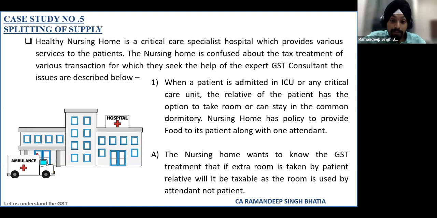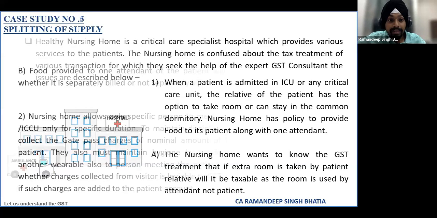In this background, the nursing home is confused whether if a separate room is provided to the patient relative or attendant, since this room is not used by the patient, it will still be considered as an exempt supply or it will be accommodation services, taxable.